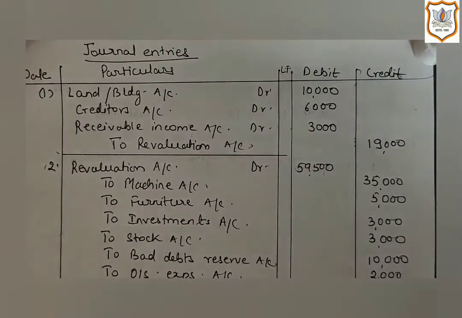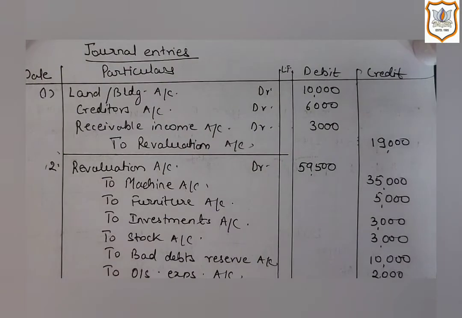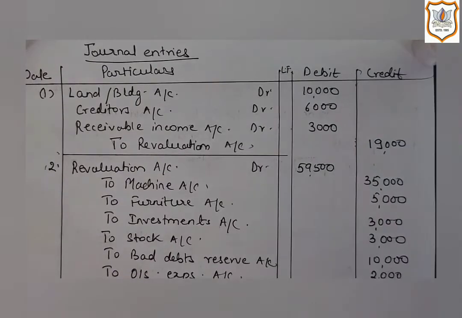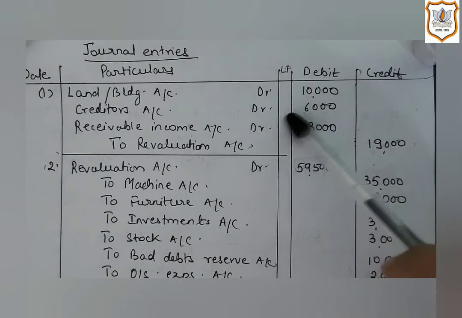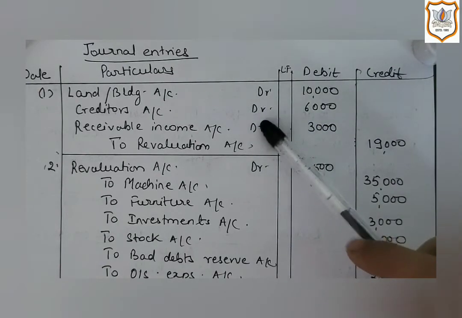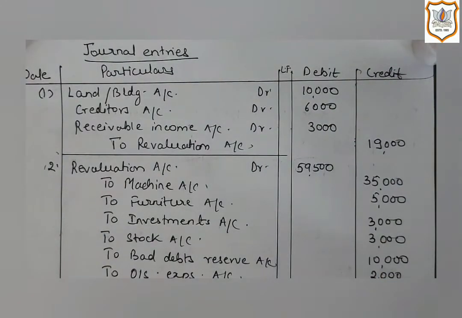Here, as you can see in the question, land and building, creditors, and receivable income are all given on the credit side of the revaluation account. Here, the value of assets is increasing and the value of liability is decreasing. And we know increase in assets and decrease in liability is profit for the firm.